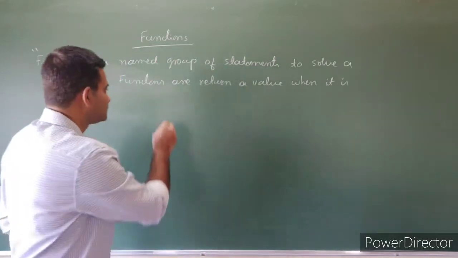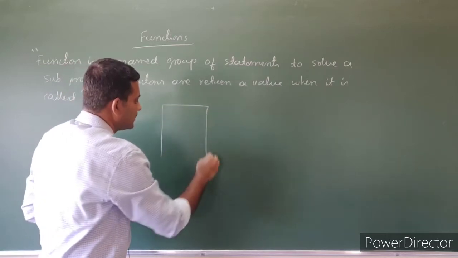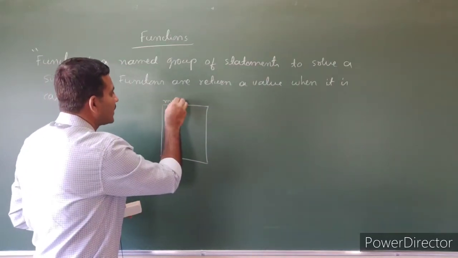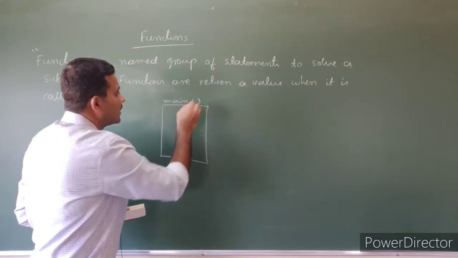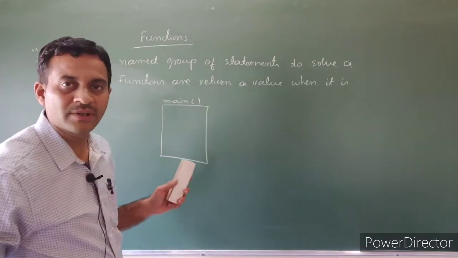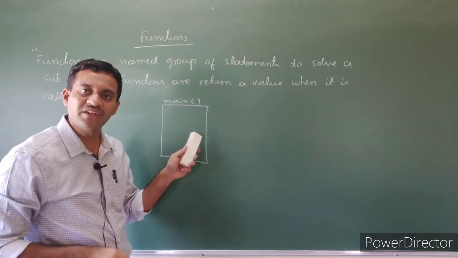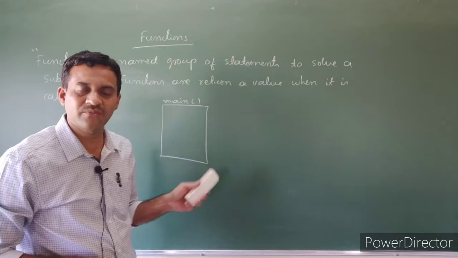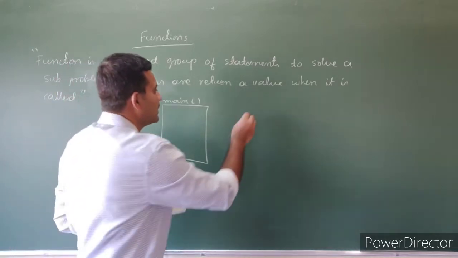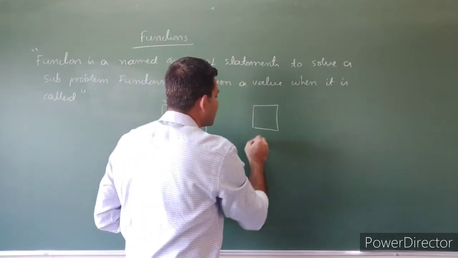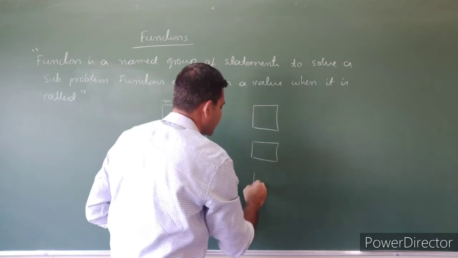For example, every program begins with a main program. Every program has only one main function. Main is also a function, but it is compulsory for all programs. Then we create any number of functions.